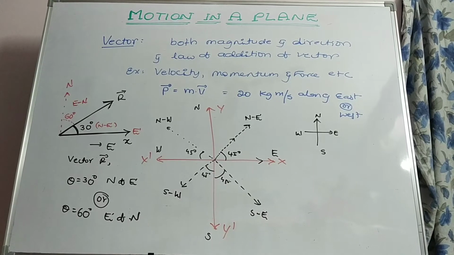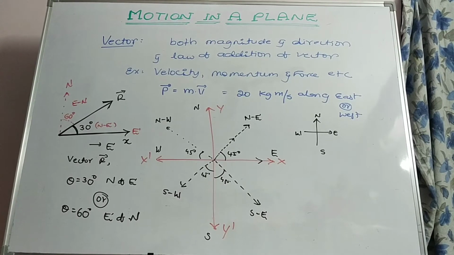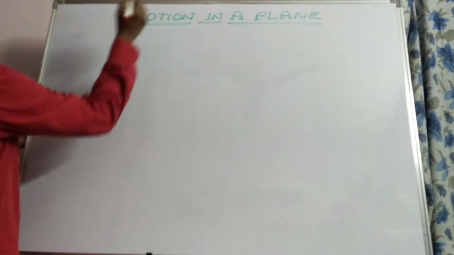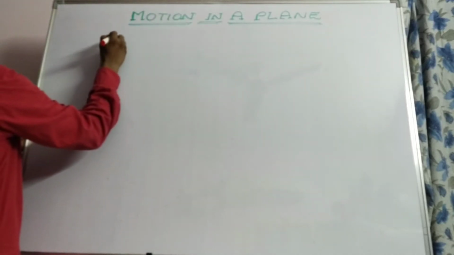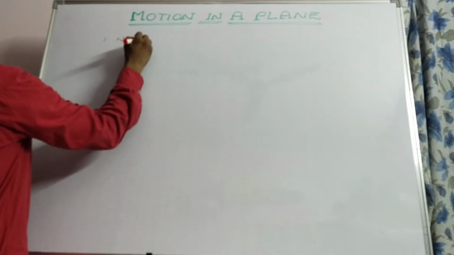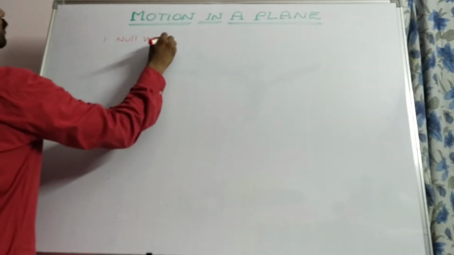Of course, now we will go through the types of vectors. Here I am discussing only the major topics of types of vectors, very important. Say number one, null vector.